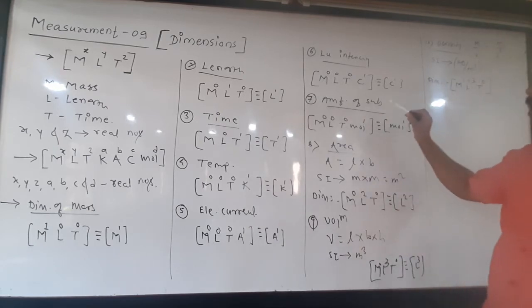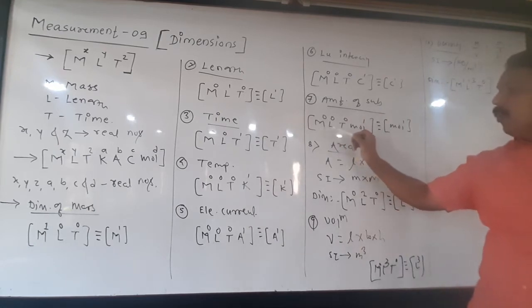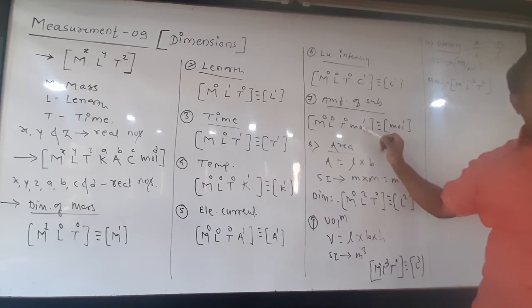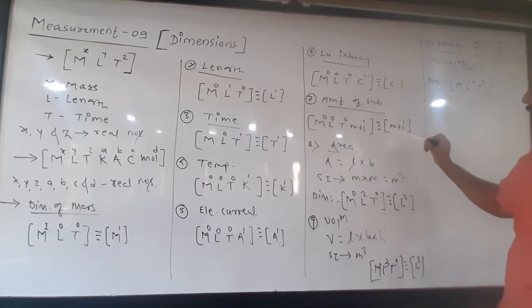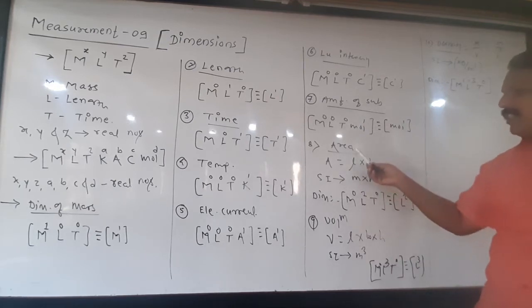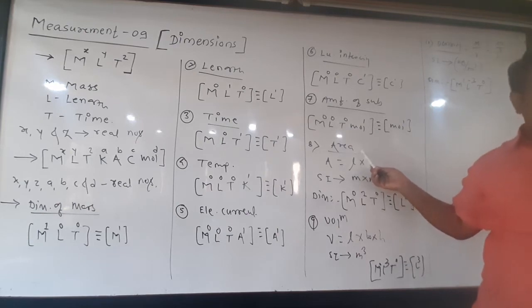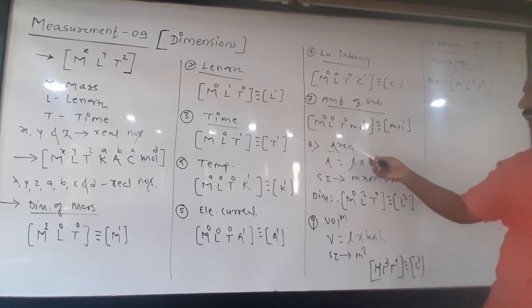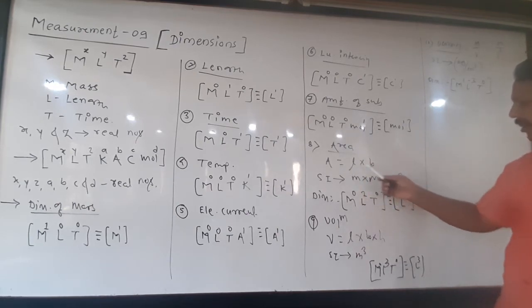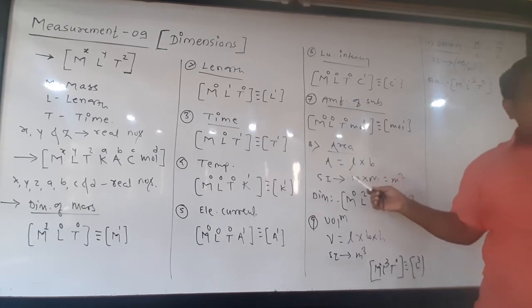What are the dimensions of amount of substance? M0, L0, T0, mole raised to 1, or only mole raised to 1. What are the dimensions of area? This is one of the derived quantities. Derived quantity area depends upon only length. Length into breadth means both are length.